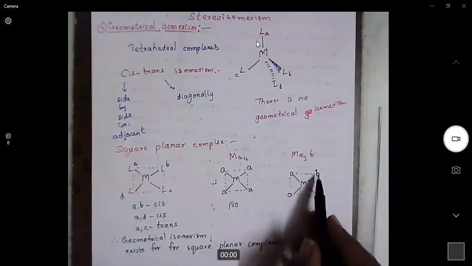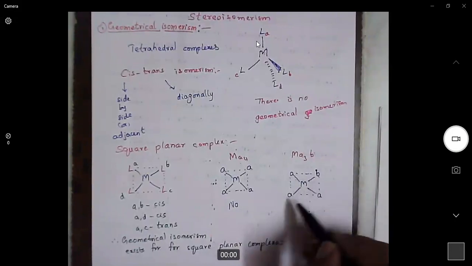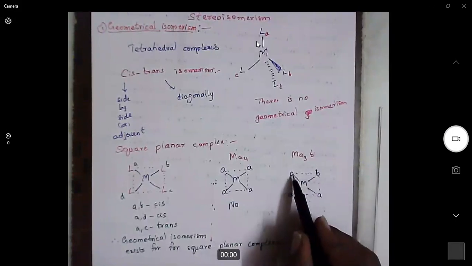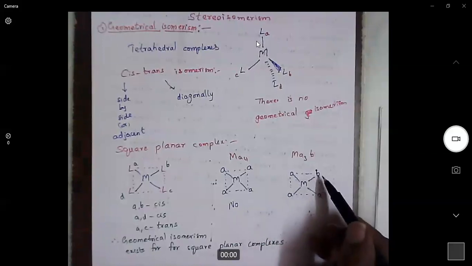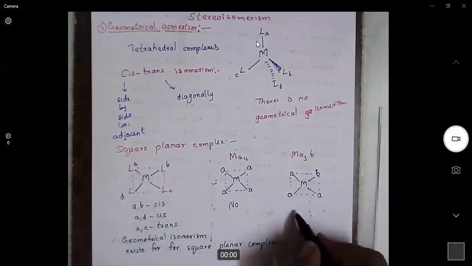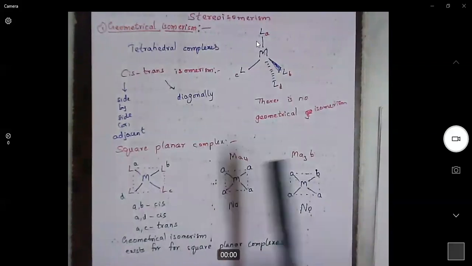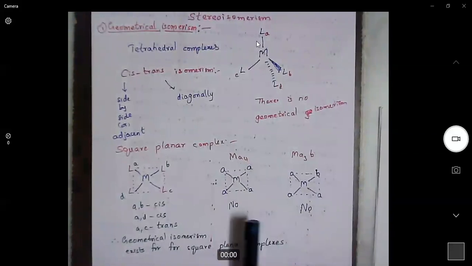This A is cis to B, this A is cis to B, this A is trans to B. So sometimes A is cis, sometimes A is trans to B. So here also there is no clarity about cis and trans. That is why in MA4 type complexes or MA3B complexes, we don't get cis and trans isomers.